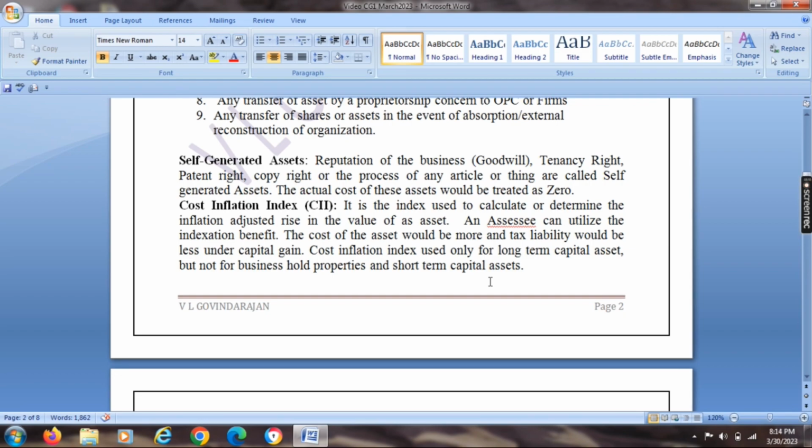The next term is cost inflation index. What is cost inflation index? It is the index used to calculate or determine the inflation adjusted rise in the value of an asset. The assessee can utilize the indexation benefit. The cost of the asset would be more and the tax liability would be less under capital gain when we are applying indexation. So cost inflation index is used only for long-term capital assets but not for business held and short-term capital assets.